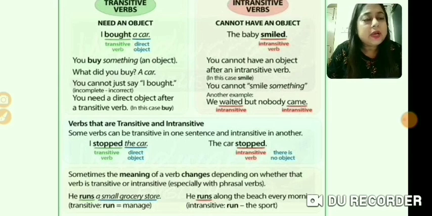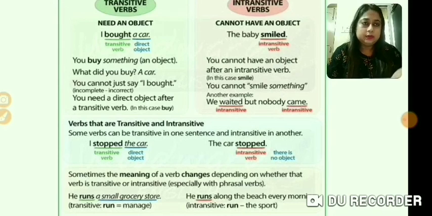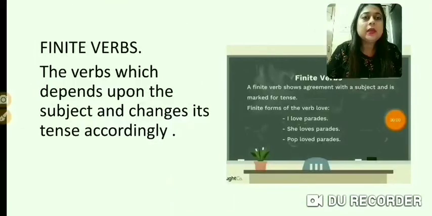And the baby smiled. So over here, the baby smiled is itself a complete sentence. The verb smile does not need any object. Okay, I hope this topic is clear to you. Now let's move over to another important topic, that is the finite verb. The finite verb shows agreement with the subject and is marked for the tense. So this verb depends on the subject and changes its tense accordingly.